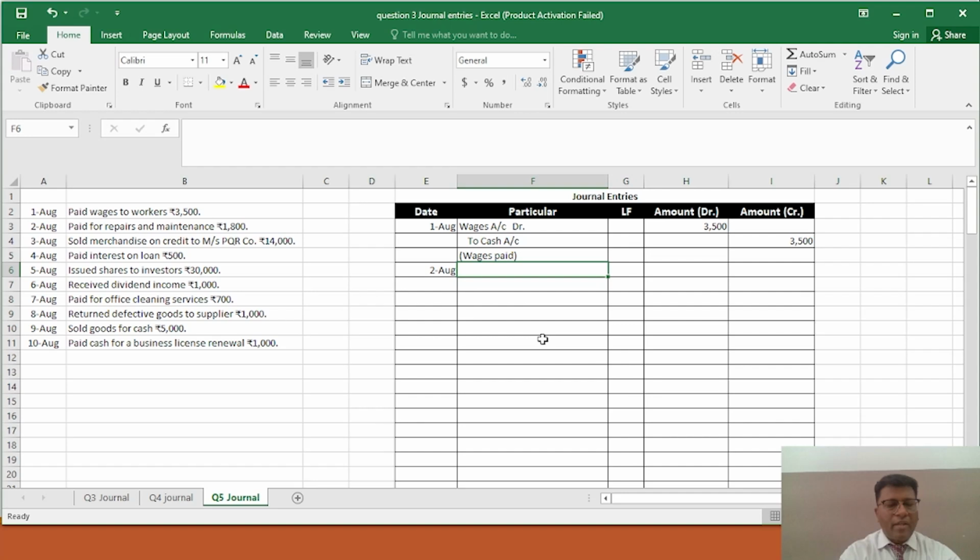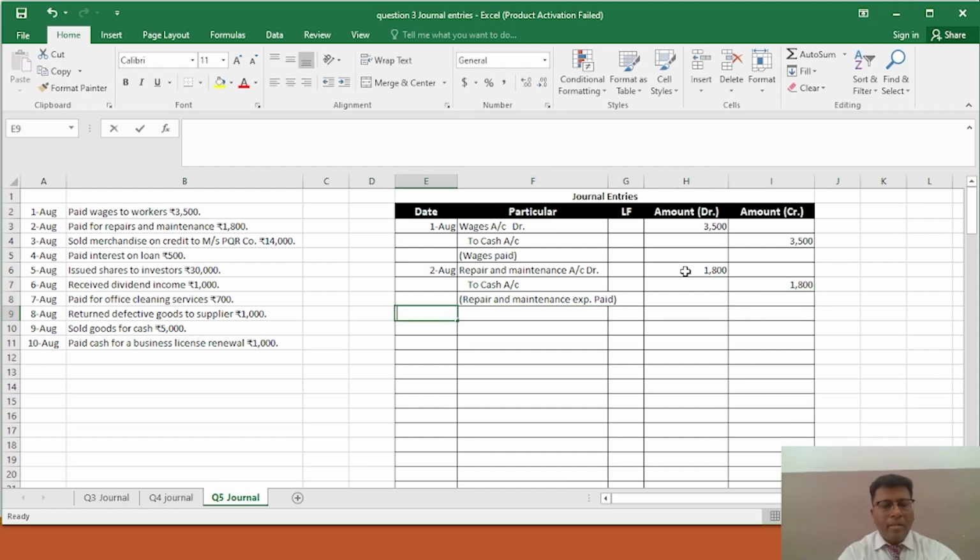Again, this is a case of expenses: repair and maintenance account debit, to cash account, and the narration is repair and maintenance expenses paid, right? And what is the amount? Rupees 1800.